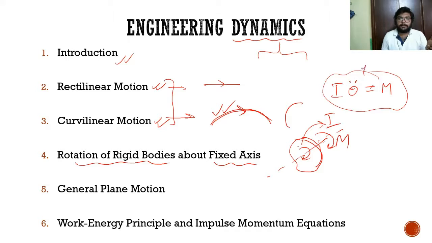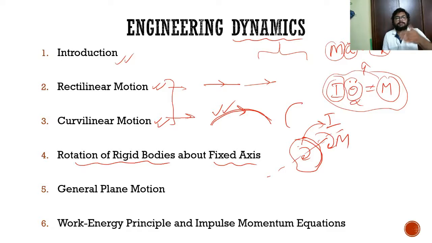It is similar to Newton's second law, where mass into acceleration equals resultant force. Instead of resultant force, we have resultant moment here. Instead of mass, we have moment of inertia. Instead of acceleration, which is rectilinear, we have alpha, which is rotational. Those things we will discuss there.